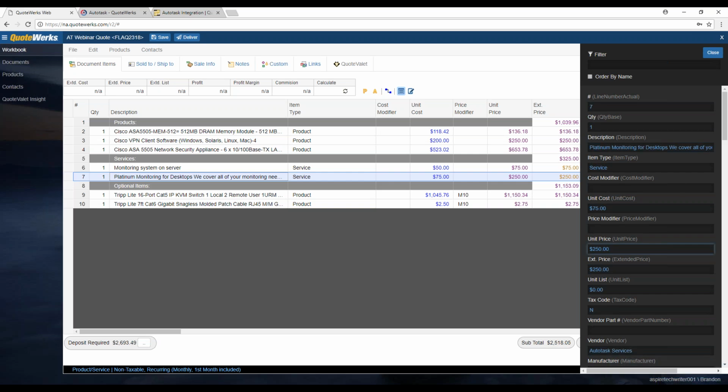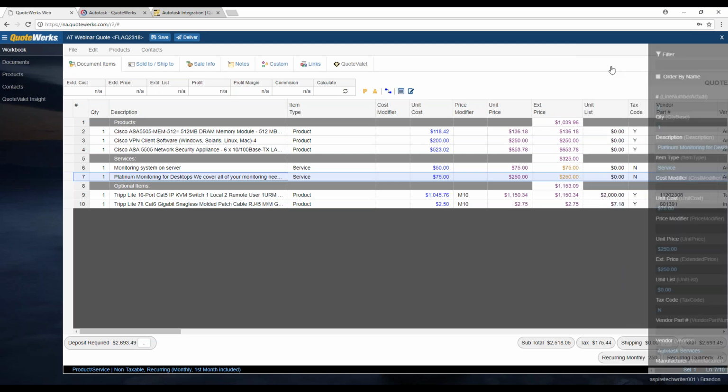If you're also looking for a specific filter or a specific field, you can actually type in the filter here. So if you want to look for your cost or your unit price field, you can do that as well. So if you use some of those other columns that are available in QuoteWerks Desktop, this is a great way to find the exact column that you're trying to make a change to.